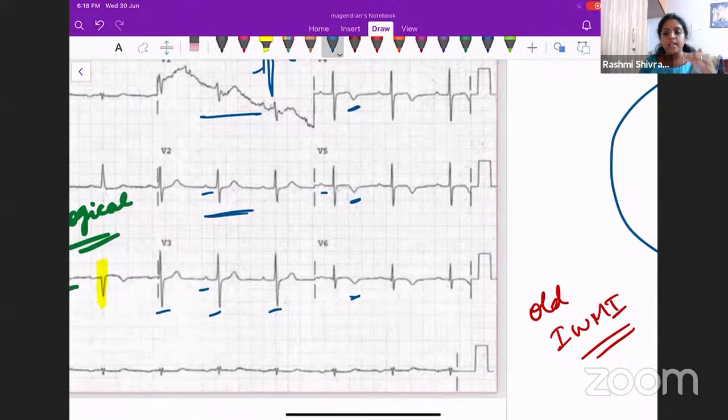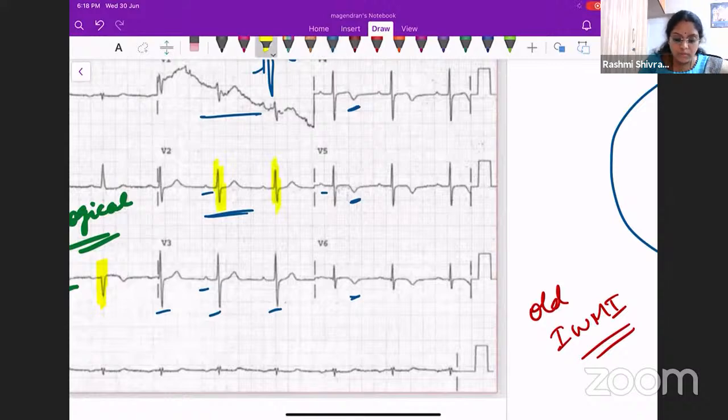Because the direction of depolarization of the ventricle happens outward, the R wave will actually be smaller in V1 and V2. However, when it comes to V3 and V4, it will equalize, and in V5 and V6, the R waves will be much taller. This is what we called R wave progression, is it not? The transition happens in V3 or V4. But if you see in this patient, it happens in V2.